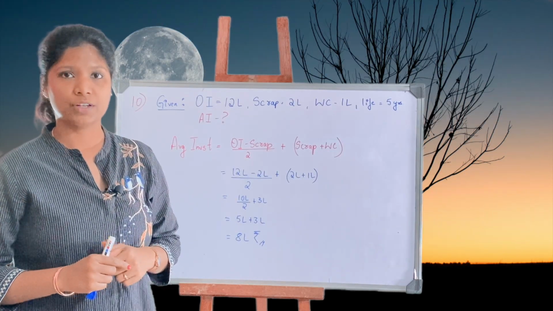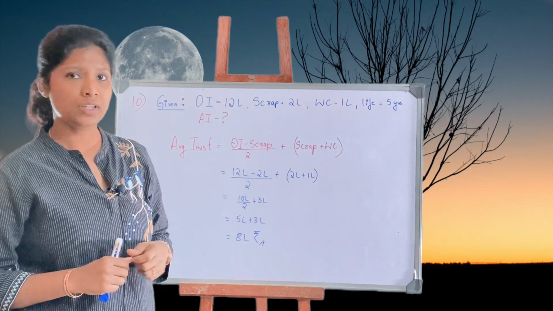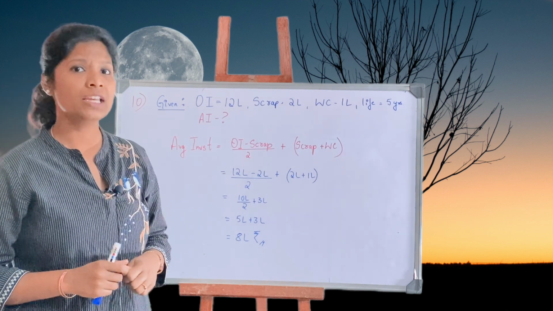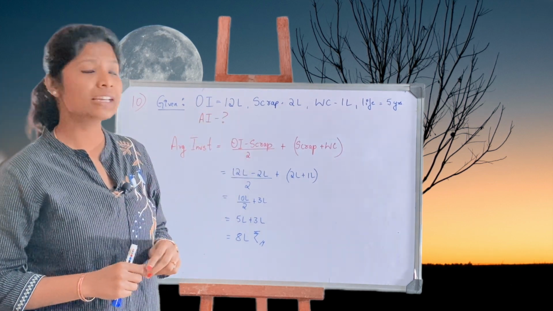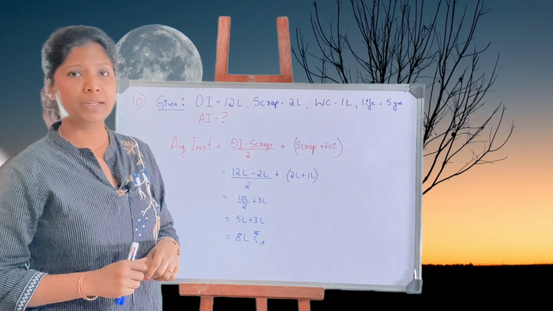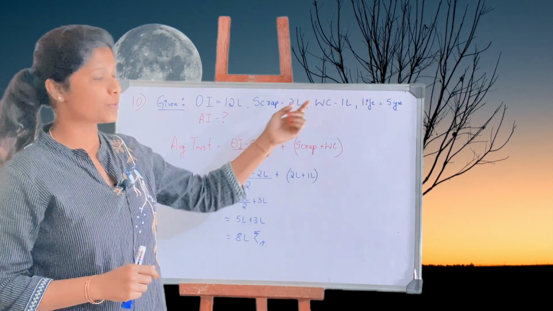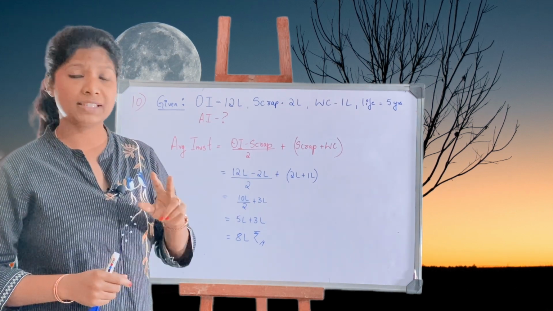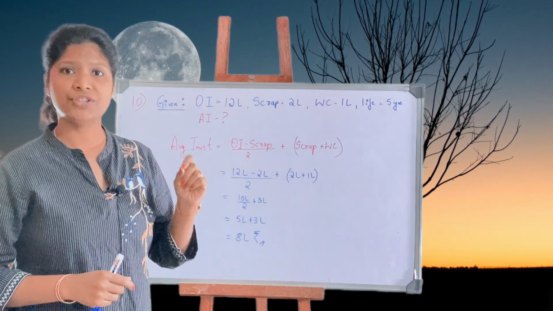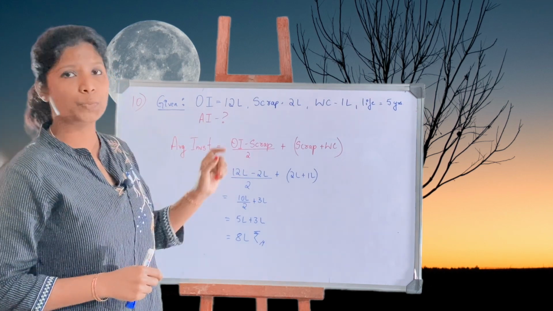Next up we have questions on accounting rate of return. I'm starting with question number 10. The given details are original investment 12 lakh, scrap 2 lakh, and additional working capital rupees 1 lakh, and the life of the project is 5 years. They've asked us only to find the second step, that is average investment.